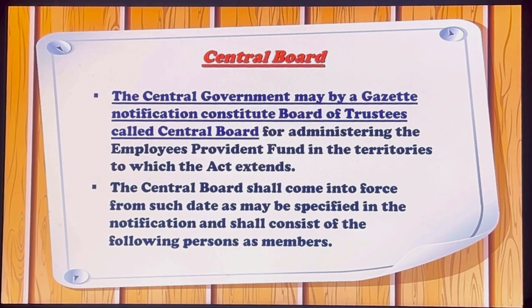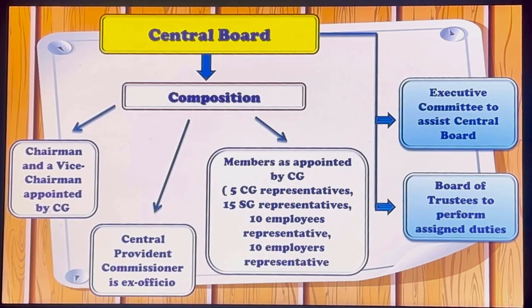Central government constitutes a board of trustees called the Central Board for administering the Employees' Provident Fund in the areas to which the Act extends. The Central Board shall come into force from such date as may be specified in the notification and shall consist of the following persons as members. Now we'll understand the Central Board's composition.